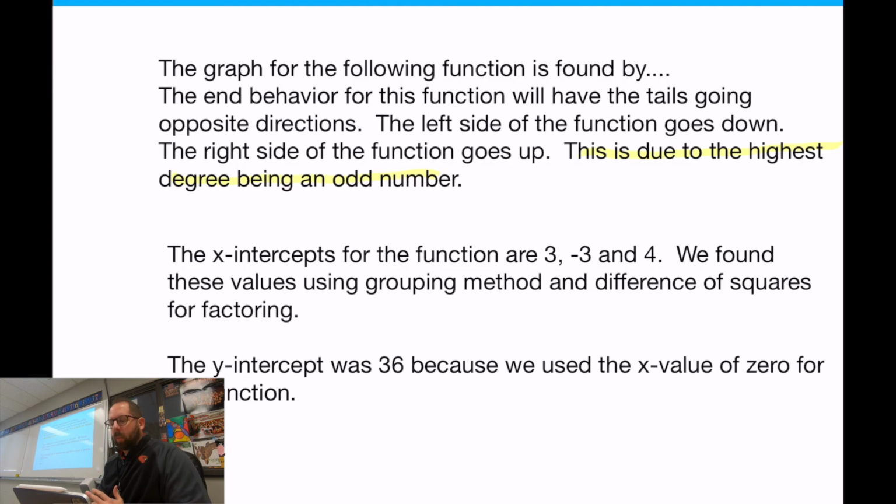I'm being really detailed here. I'm looking for 4 or 5 sentences, you describing what you did. It's probably worth about 10 points. 1 point for just getting the right values, because I'm going to look through your paragraphs and see that you have the right x-intercepts, the right y-intercepts, and where the tails go. I'm looking for the details, that you have your information correct, and then the rest of the points are just, did you put it in the right format? Did you actually write your sentences down? Did you have correct punctuation, that type of thing? I'll keep it pretty easy. It's 10 points, so that's pretty standard. Some of the other questions on this thing are worth more than that.